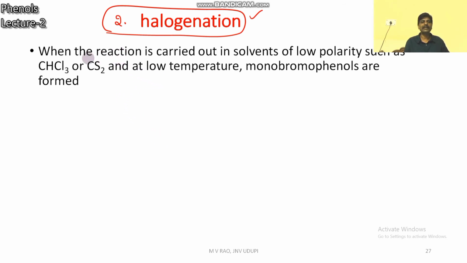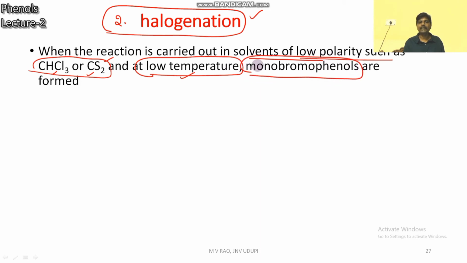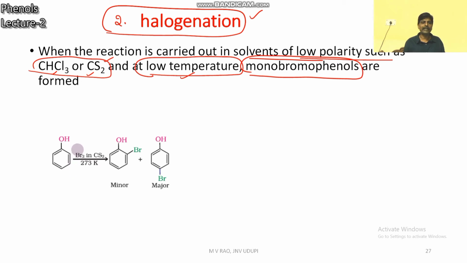Bromination. When the reaction is carried out in solvents of low polarity, like CS2 or chloroform at low temperature, and phenol reacts with halogen, monobromophenols are formed. Here, phenol reacts with Br2.